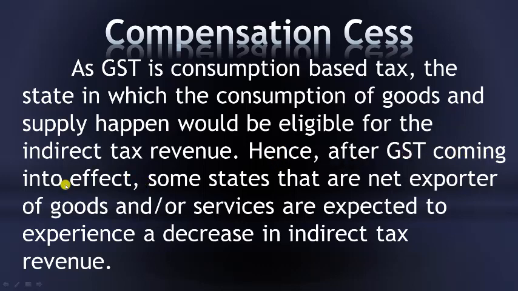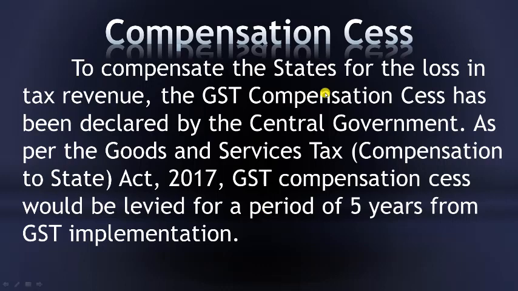Hence, after GST came into effect, some states that are net exporters of goods or services are expected to experience a decrease in indirect tax revenue. To compensate the states for the loss in tax revenues, GST compensation cess has been declared by the central government as per the Goods and Services Tax Act 2017. GST compensation cess would be levied for a period of 5 years from GST implementation. So the compensation will be provided to the states also only for the first 5 years.